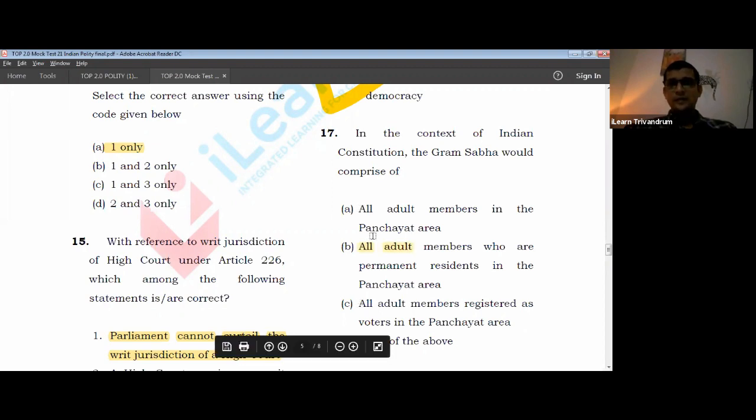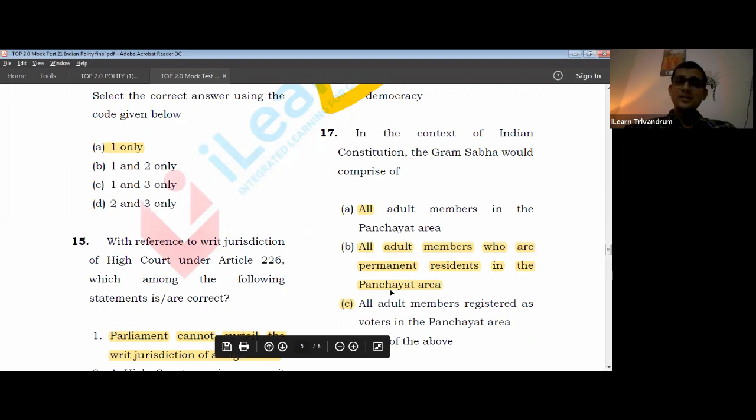Okay, let us forget about it. All adults in the panchayat, it's too broad. No, all adults who are permanent residents. Permanent residence is not a right criteria. Now we have to define what permanent residence is. All adult members registered as voters. Now, voter is a good criteria to choose.